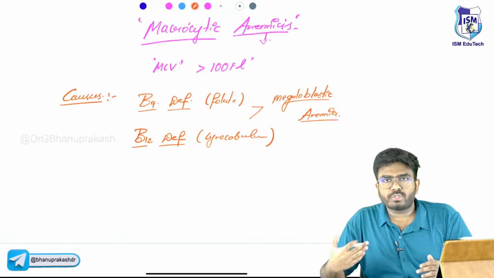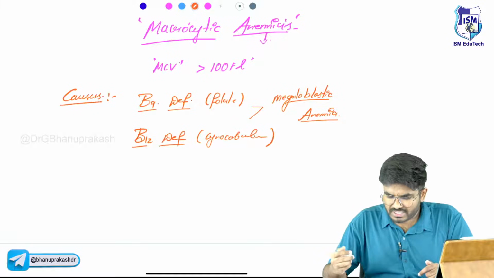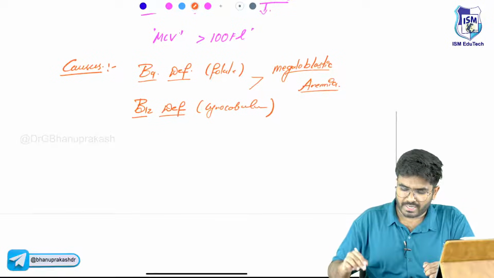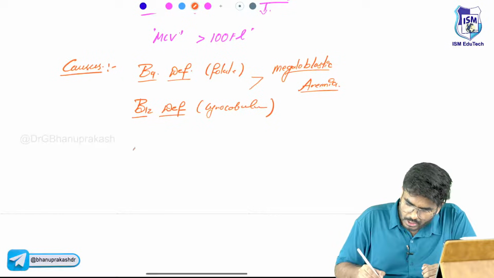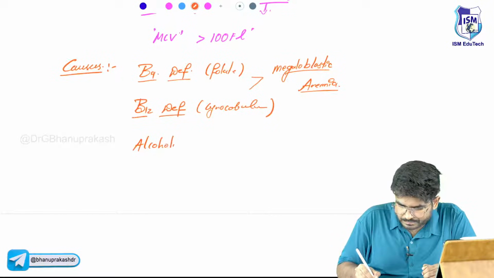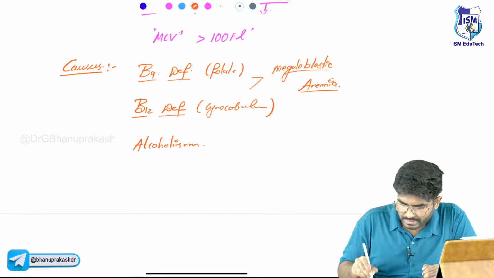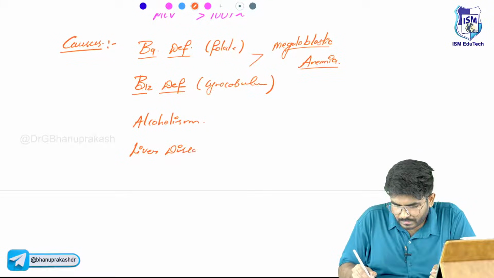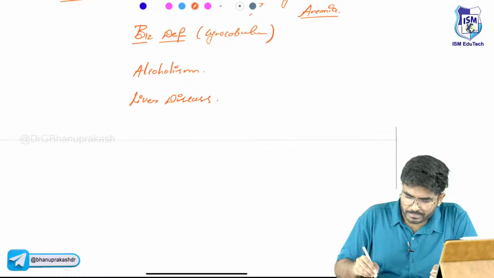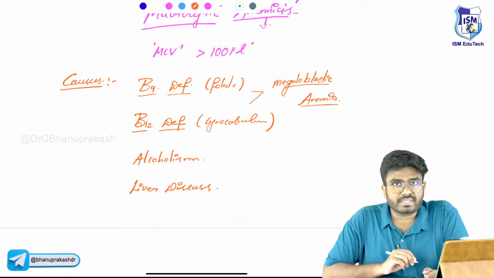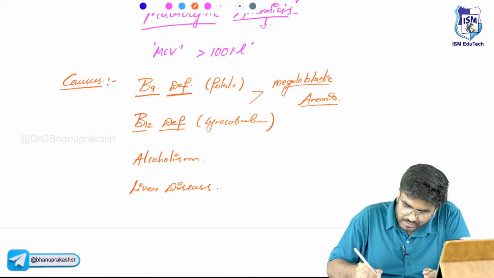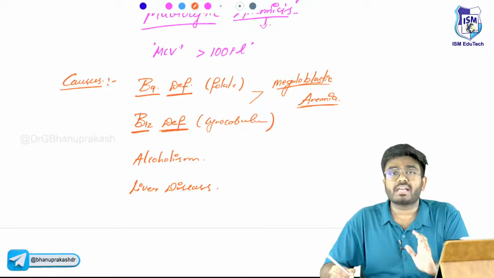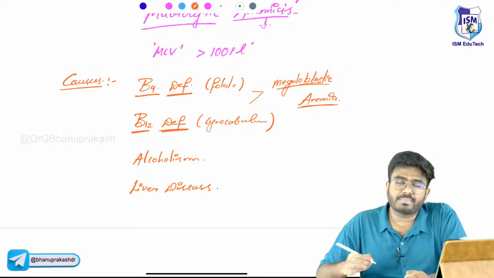Before explaining why it is megaloblastic anemia, first let's write the causes of macrocytic anemias: B9 deficiency, B12 deficiency, alcoholism, liver diseases. These are some important causes of macrocytic anemia. First of all, why do B9 and B12 deficiency cause megaloblastic macrocytic anemia? How is it going to cause this anemia?